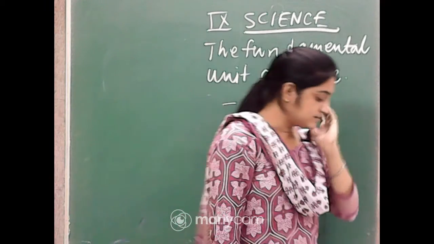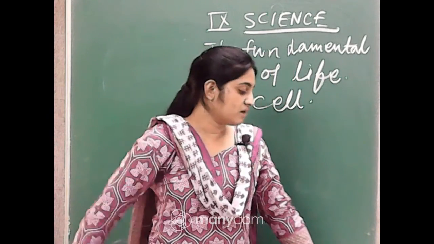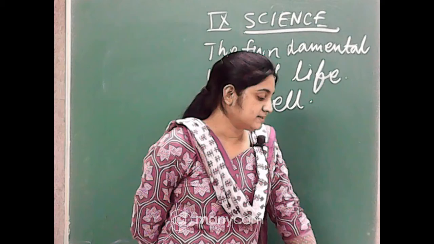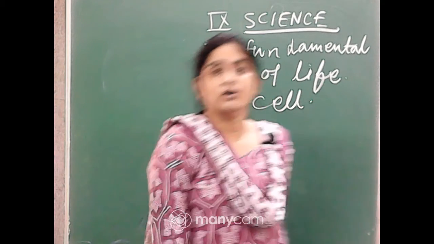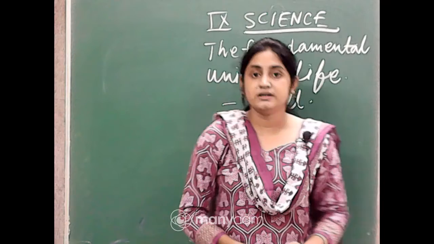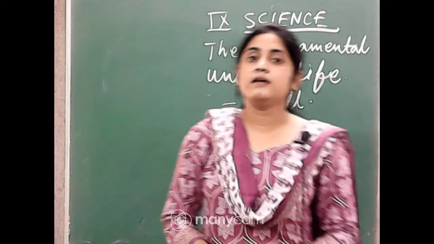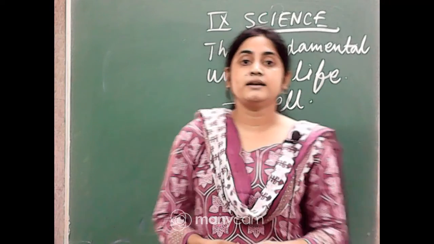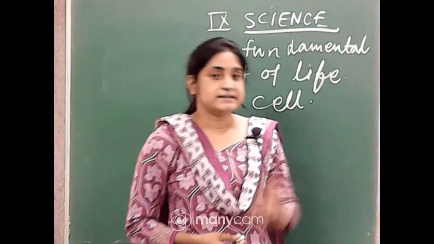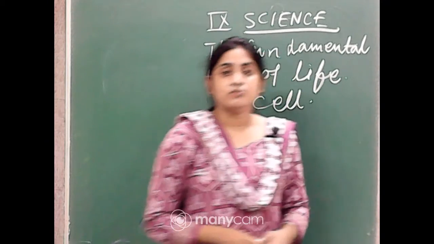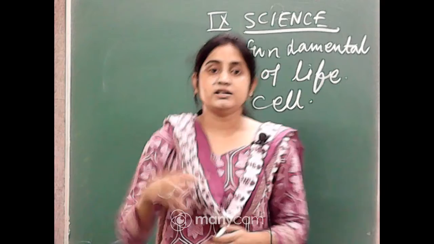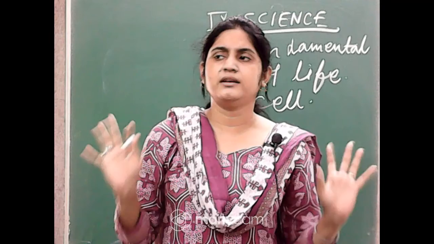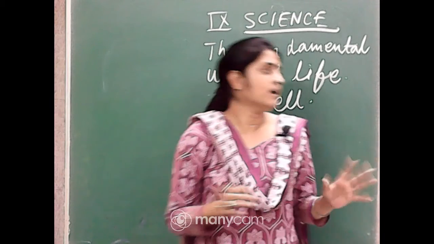In 1665, when Hooke made this chance observation through his self-designed microscope, Robert Hooke called these boxes cells. Cell is a Latin word meaning little room. You have learned the story of how Robert Hooke discovered the cell. There was a king or emperor in England, and another scientist who discovered things by his own microscope. After some time, when he saw that he discovered nothing new, he handed over